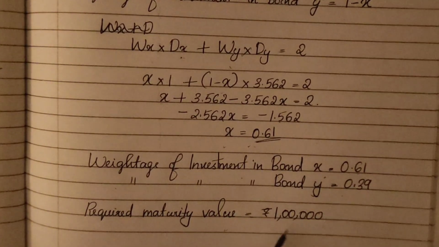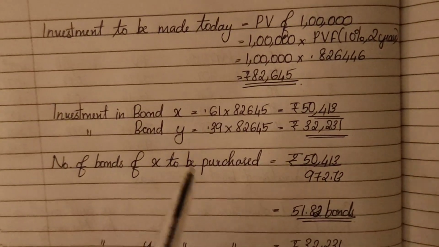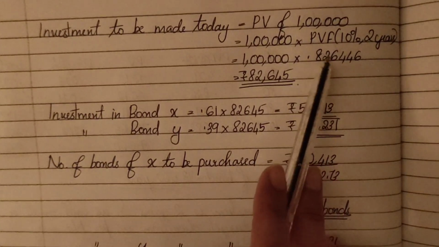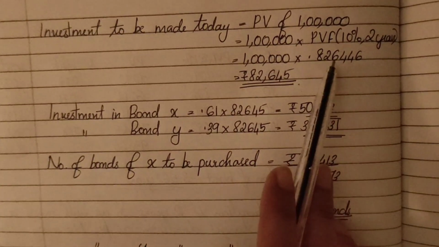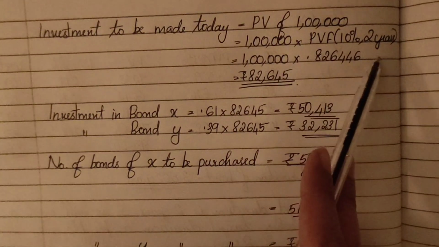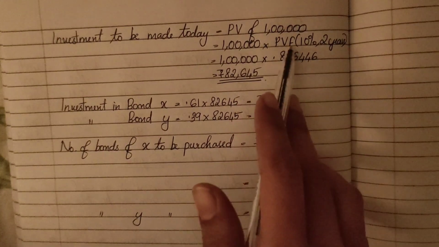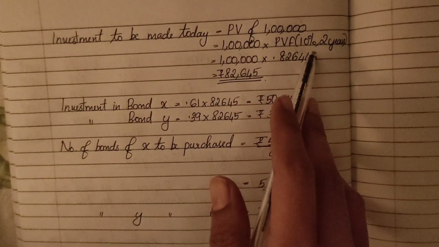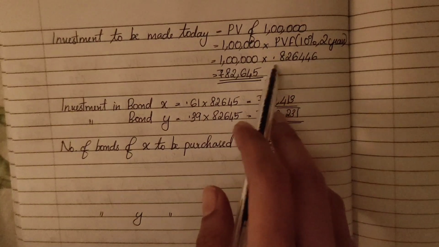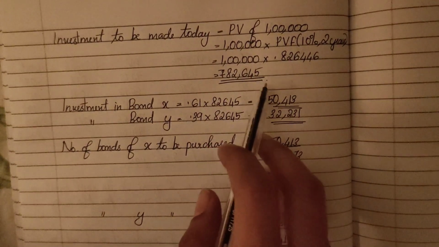What is the required maturity value? 1 lakh. So how much do we need to invest? Do we need to invest 1 lakh? No, we need to invest the present value of 1 lakh. So the present value of 1 lakh for 2 years will be 1 lakh into the present value factor for the second year at 10%, which is 0.826. So we have to invest 82,645 now.